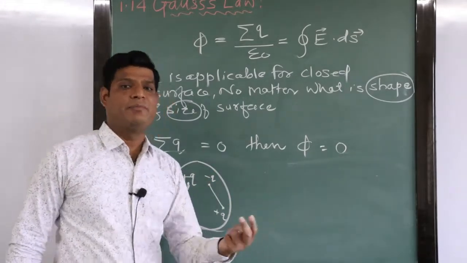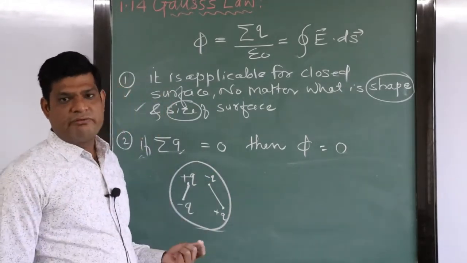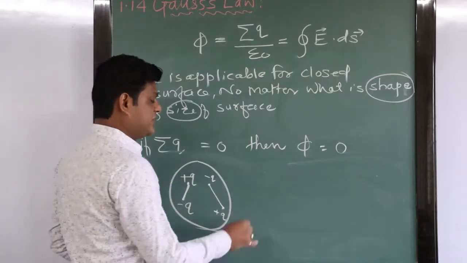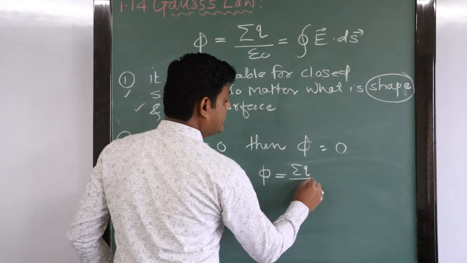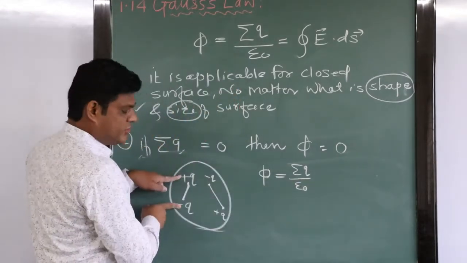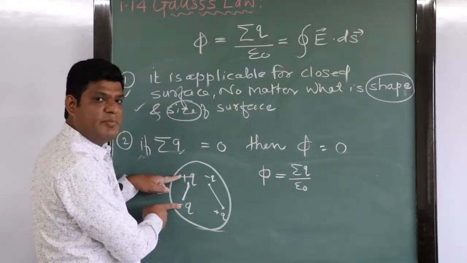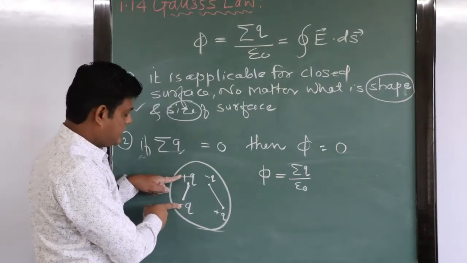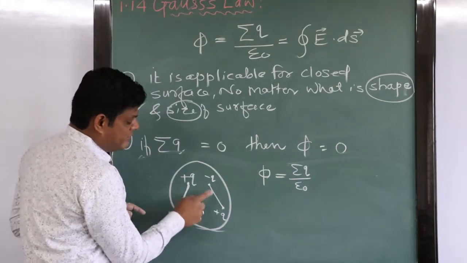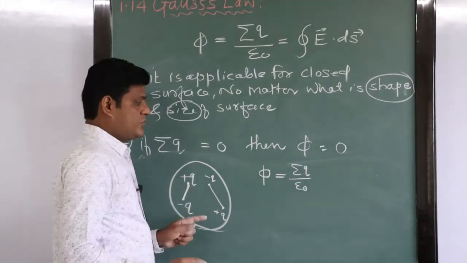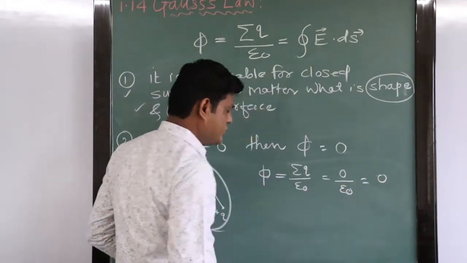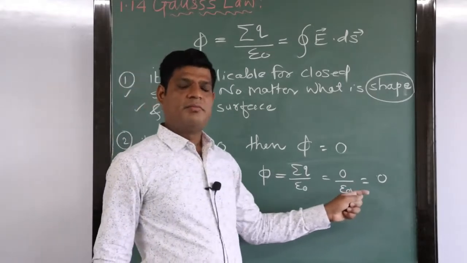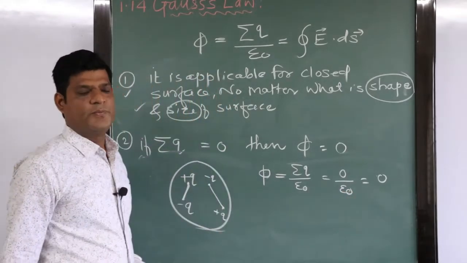Again we will use the same formula, flux phi equal to summation of charge divided by epsilon 0. The addition of these two dipoles becomes 0, the total charge is 0. So the flux linked with the body equals 0, right?